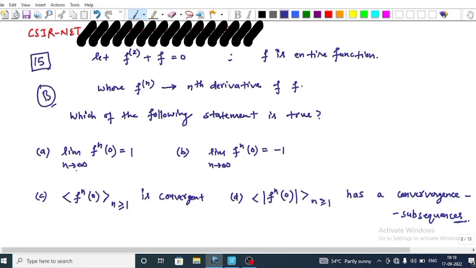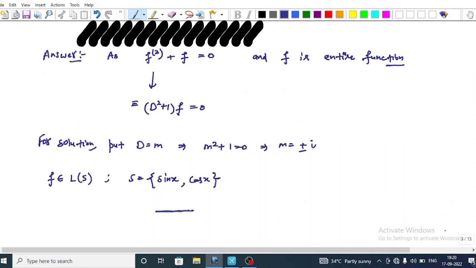Option A: limit as n tends to infinity, f^(n)(0) is equal to 1. Option B: limit as n tends to infinity, f^(n)(0) is equal to minus 1. Option C: the sequence f^(n)(0), where n belongs to the set of natural numbers, is convergent. And option D is this. Now come to the explanation of this question.